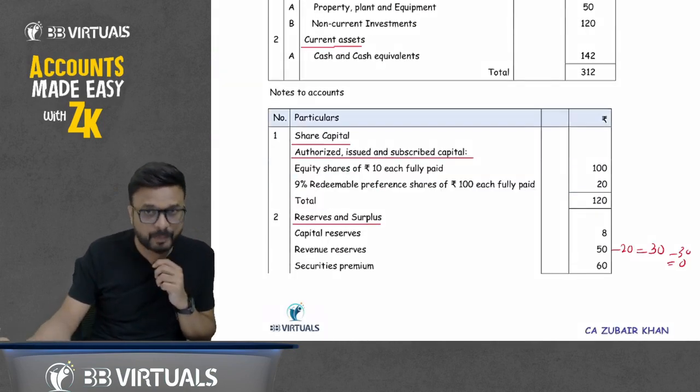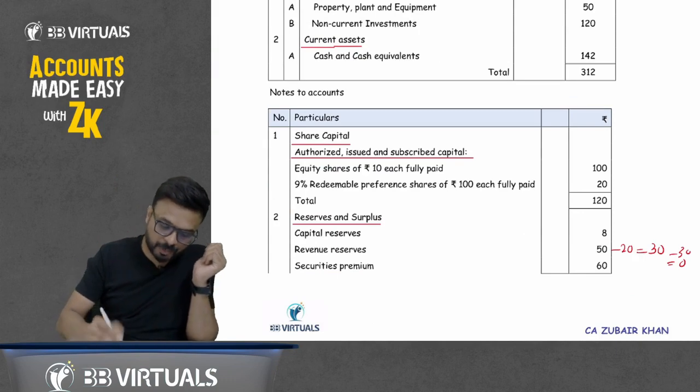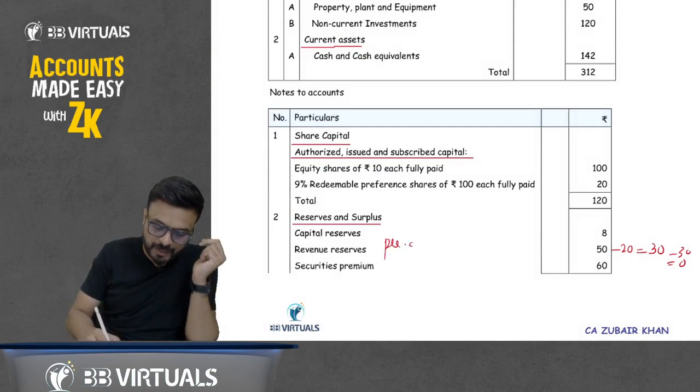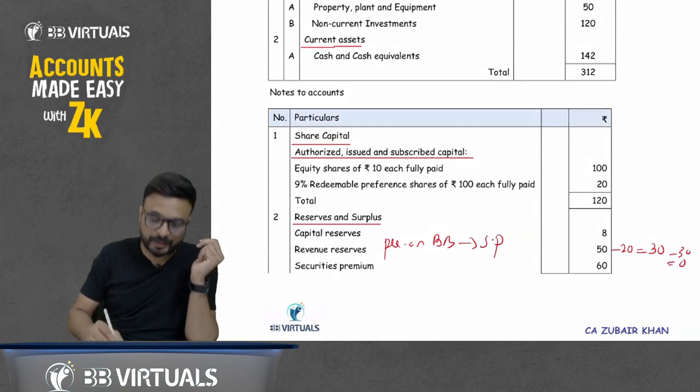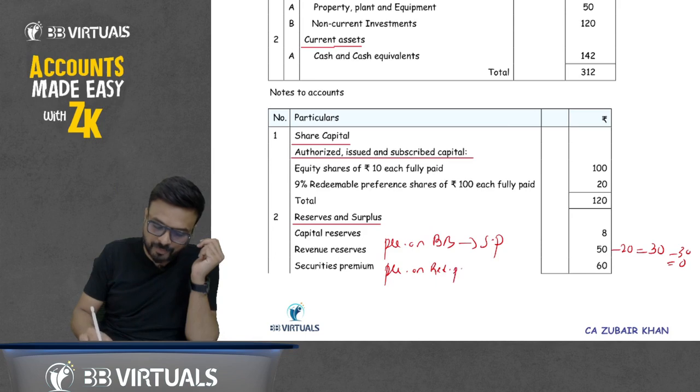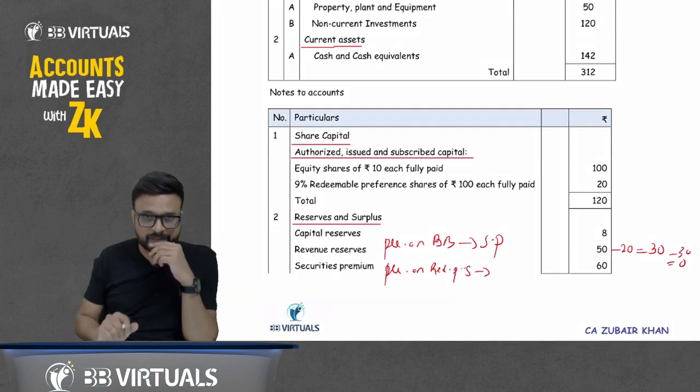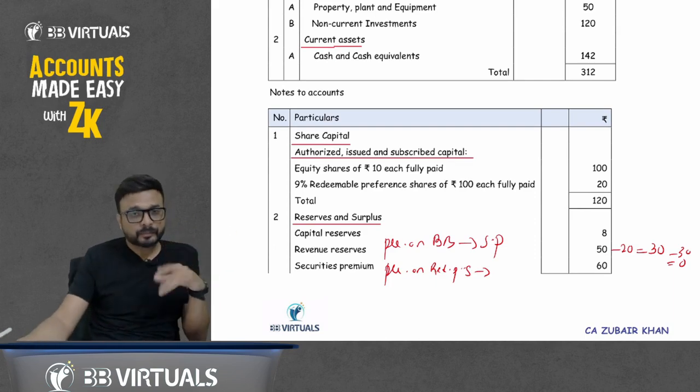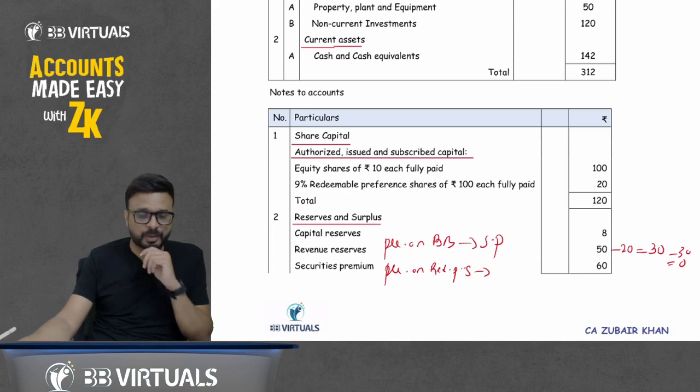For the premium on buyback, now understand this point. Premium on buyback, I can utilize securities premium, agreed. Premium on redemption of preference share, I don't want to utilize securities premium, as per the Companies Act, because if the company follows accounting standards, they should not utilize it. I agree.